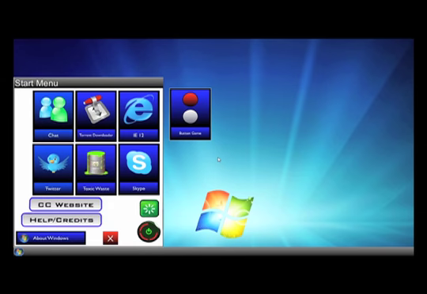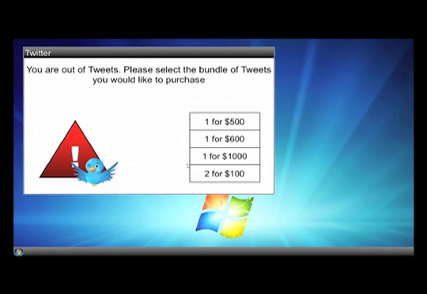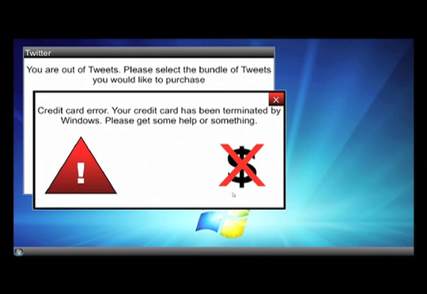So, Twitter. Yeah, nothing can go wrong with this. Oh, I'm out of tweets. Hold on a second. They were supposed to load more tweets on this thing. If you run out of tweets, you need to load some more tweets. You can buy them. Now, anyone with a first grade education can figure out that this is a total ripoff. You want to do this one because it's the best deal. And, of course, my credit card got terminated by Windows. Why am I not surprised?